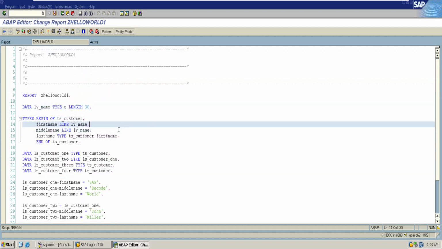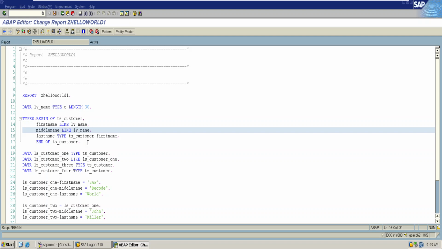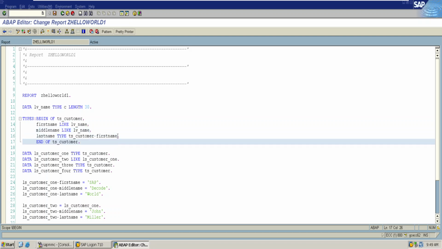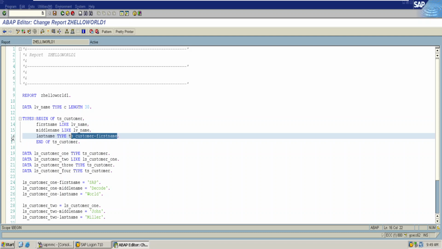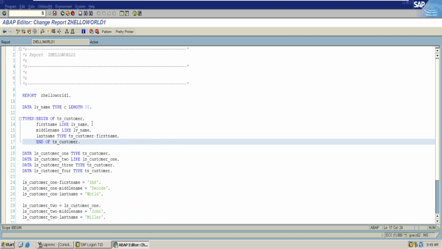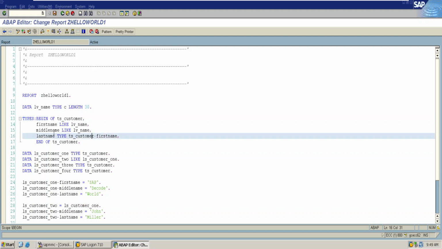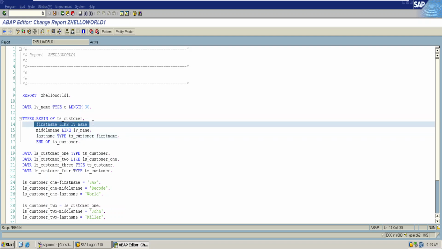Always make sure that the type that you are using here has been declared prior to the execution of the statement. In the last name I am able to use this type ts underscore customer hyphen first name because I have made the system understand that my structure is going to start from here, and I have declared first name in line 14.